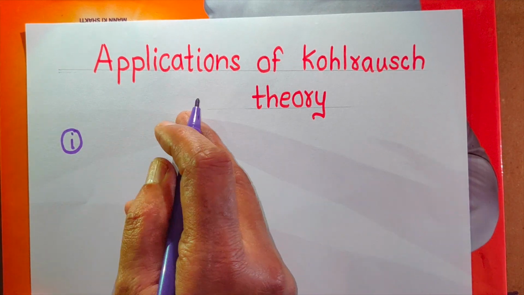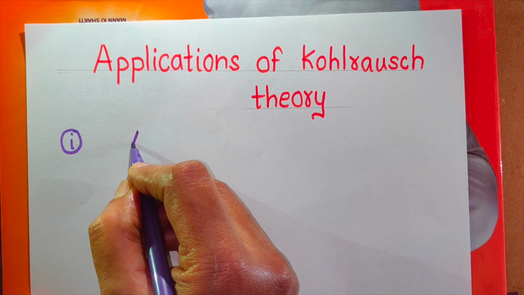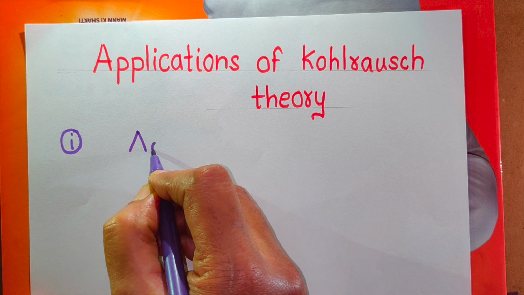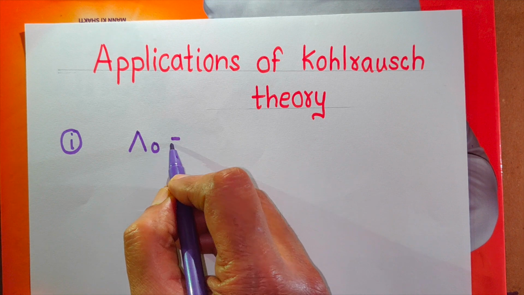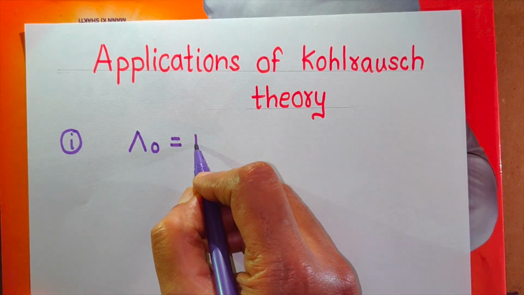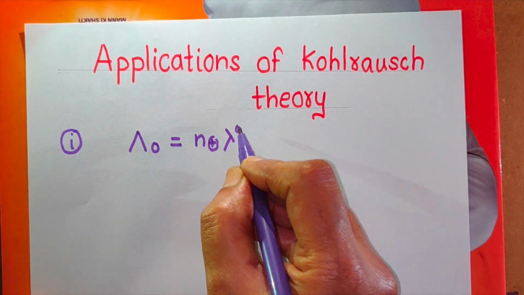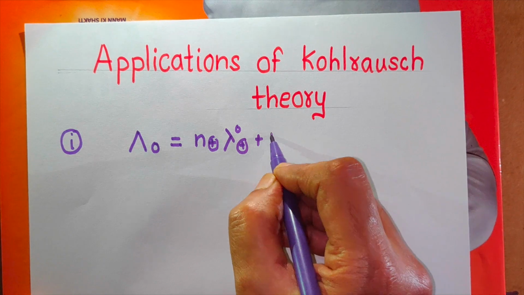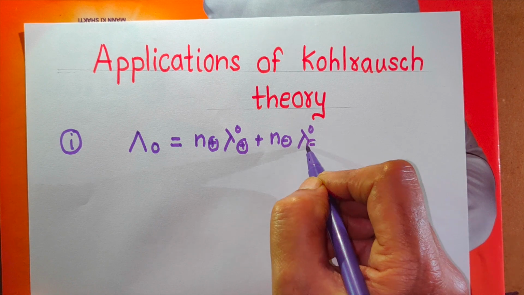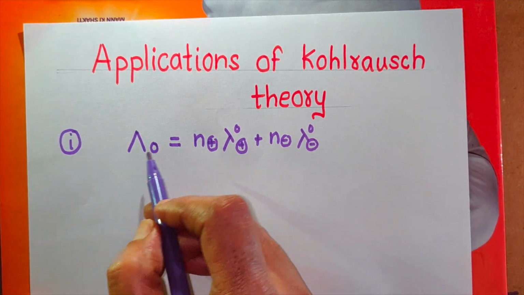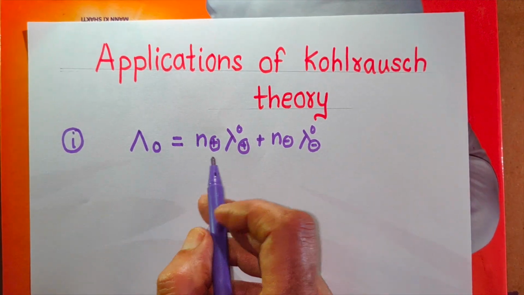Here, by using Kohlrausch's law, the molar conductivity at infinite dilution of any strong electrolyte can be calculated if we know the molar conductivity at infinite dilution of the cation and of the anion, by using this formula.